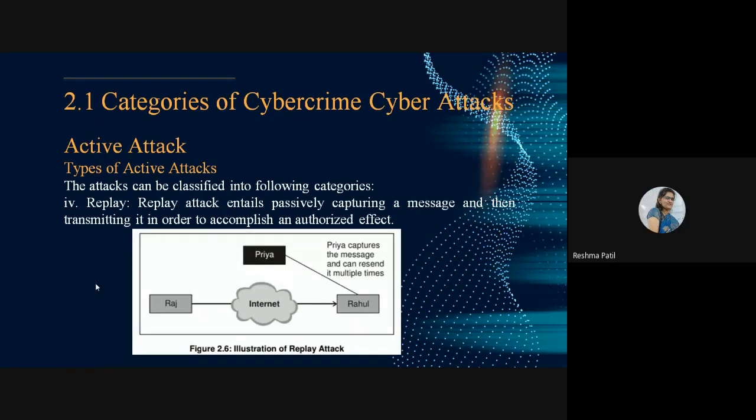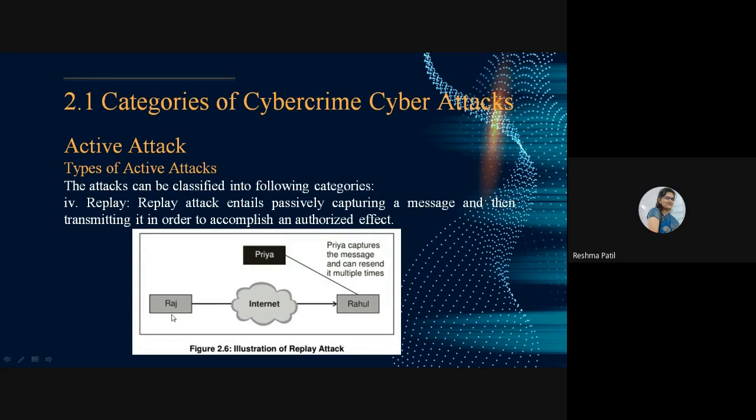Now replay attack. The next active attack is a replay attack. A replay attack entails passively capturing a message. Here first they will passively capture the message and then transmit it to the other to accomplish an unauthorized effect. First they will passively capture the message from Raj. Priya will capture the message from Raj passively.